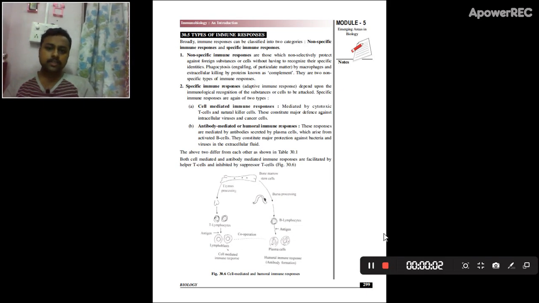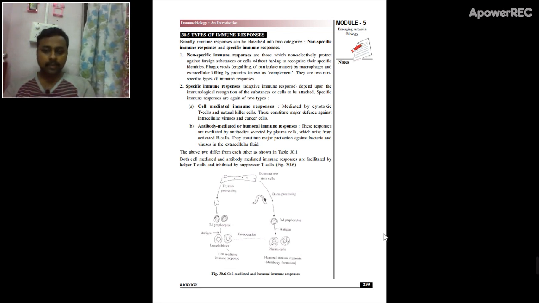Immune responses. There are majorly two types of immune response: the innate immune response and the adaptive immune response. The innate immune response is non-specific, which means it is not specific to anything, while the adaptive immune response is very specific and particular to the pathogens or infectious agents which are invading and harming the body. Now we will look at the non-specific immune response, also called the innate immune response.